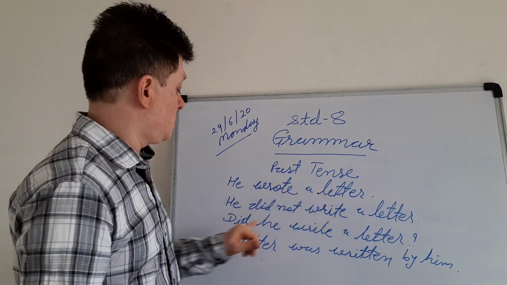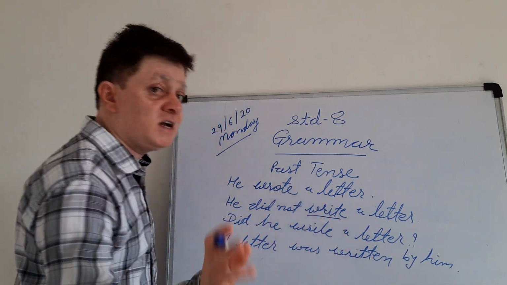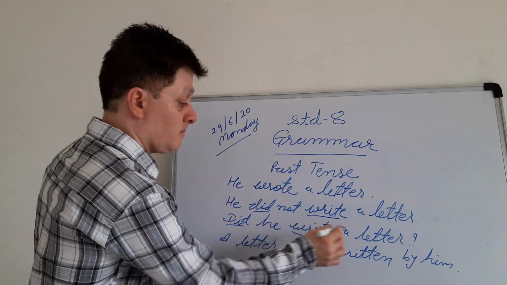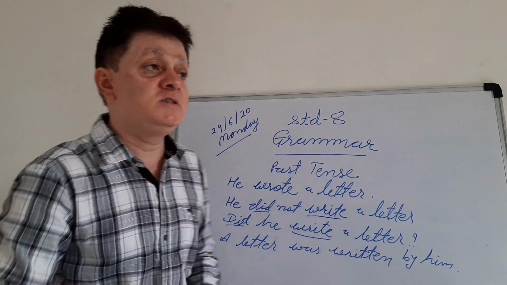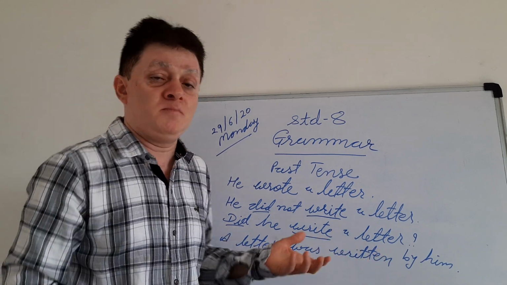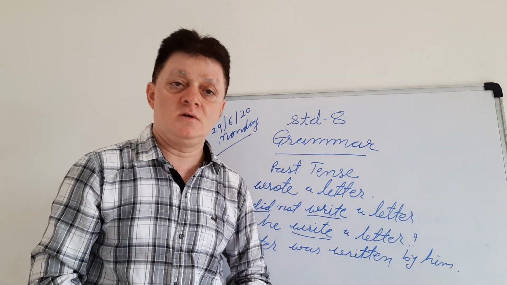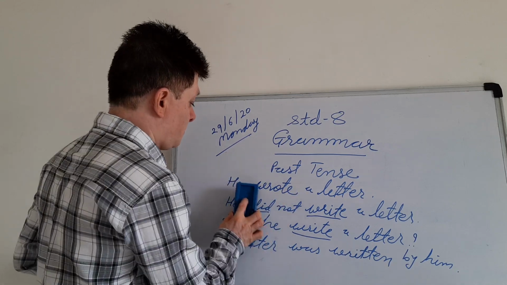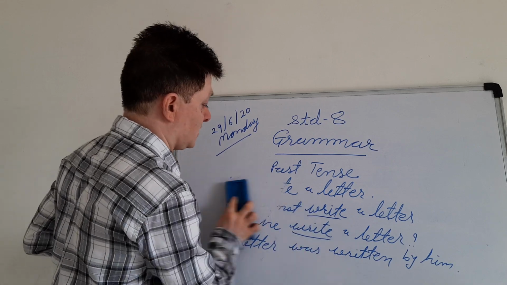He wrote a letter. He did not write a letter. See, you did not write a letter, that you will have to write. You must write this way. Did he write a letter? Like this, clear? A letter was written by him. It is a passive form, where the subject and object change places, which we will study in our chapter on voice in great detail. Now dear friends, this is the formation of the simple past tense, positive, negative and interrogative.